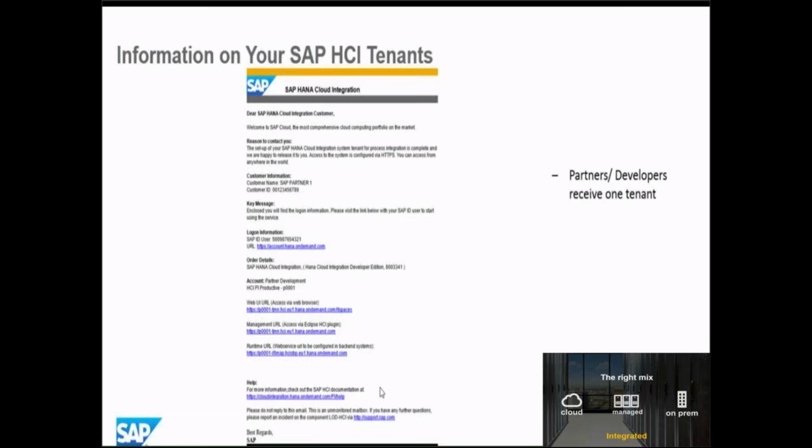Have they gone with that package? If you see the price and packaging, both are bundled together. If you have opted for HANA Cloud integration, you will get both parts: data services and process integration.